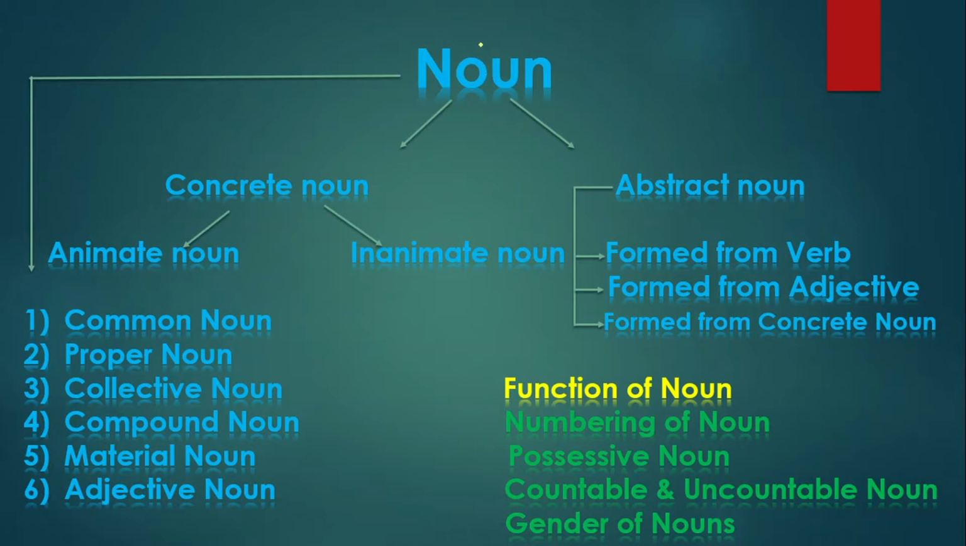As you know, we have already discussed noun, its two main kinds, concrete and abstract, and then the two types of concrete noun, animate and inanimate. Then concrete noun, six kinds we completed, known as common, proper, collective, compound, material, adjectival, and then abstract noun with its formation with verb, adjective, and noun we have completed. Now we have got a topic about noun that is not a kind of noun. The first topic which we have is known as function of noun. Let's discuss how many functions does noun have.